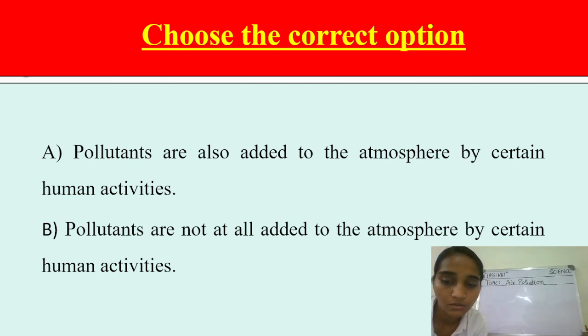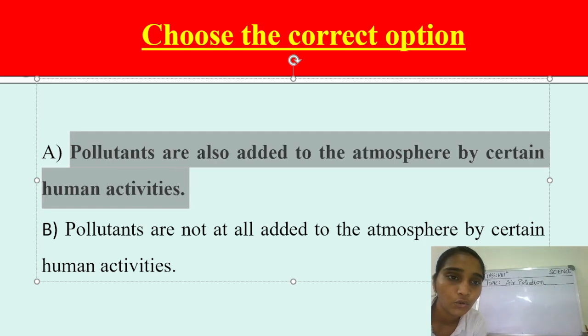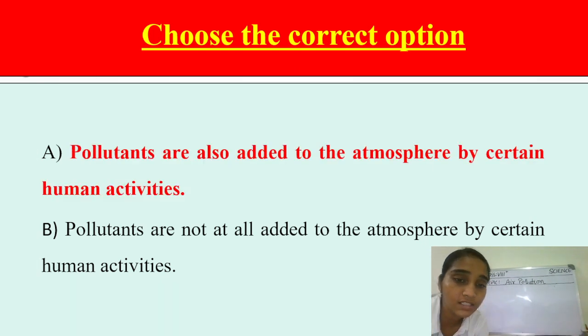Yes, very good. So you can write your answers in the comment section. Meanwhile, I will also highlight the correct answer. So basically, students, very good. If you are giving me the answer that A is the correct statement, you are absolutely correct. Pollutants are also added to the atmosphere by certain human activities, like the burning of plastics. It releases harmful chemicals which we can feel in the form of a dirty smell, right? That is also one example where pollutants are added to the atmosphere.